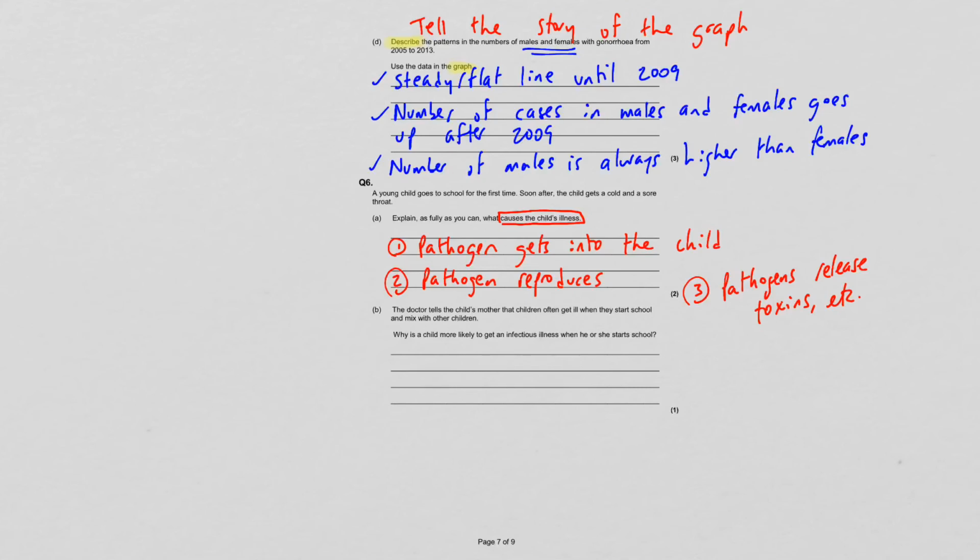The doctor tells the child's mother that children often get ill when they start school and mix with other children. Why is a child more likely to get an infectious illness when he or she starts school? Well, when you start school, you're going to come into contact with more people than you would if you weren't in school, and then some of those people are going to be infected. So it is simply contact with infected people. The more people you come in contact with, the more likely you are to come into contact with somebody who has a pathogen and therefore get ill.